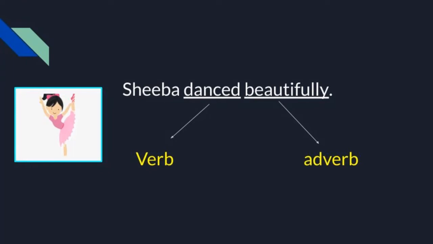Sheba danced beautifully. What is an example? Sheba danced beautifully. We know very well that Sheba is a subject. What is the verb? The verb is danced and the adverb is beautifully, because we are giving more information about the verb. How did she dance here? She danced beautifully. And one more thing I said, adverbs end in ly.